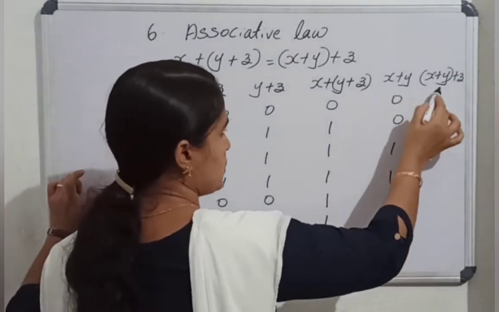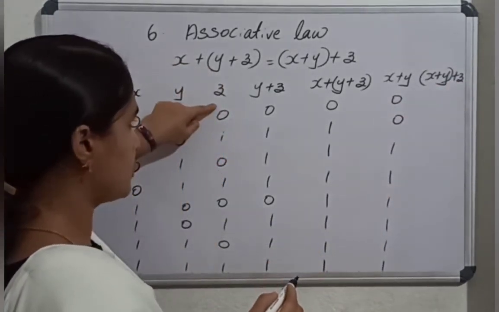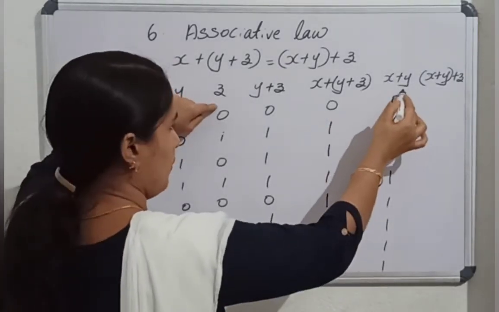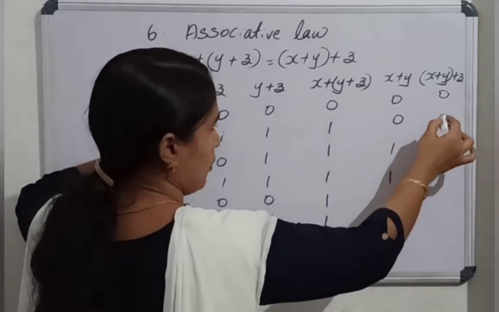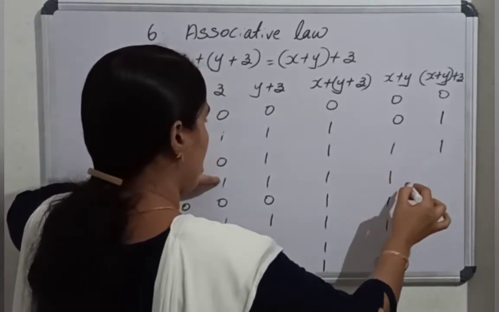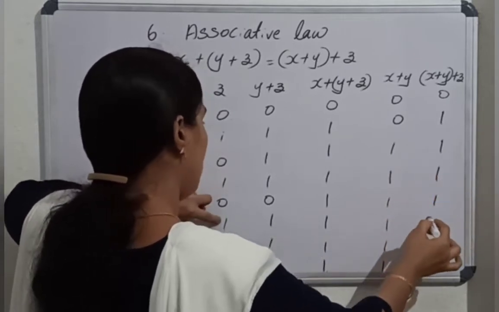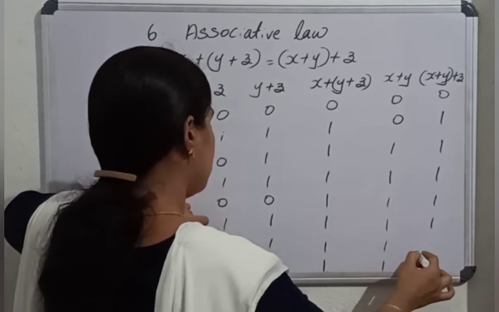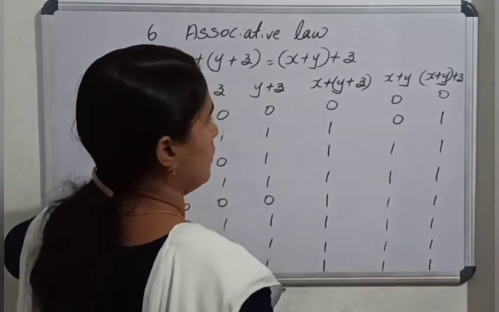Next one is x or y or z. This is z. This column or with this column. So 0 or 0 is 0, and 1 or 0 is 1. 0 or 1 is 1. 1 or 1 is 1. 0 or 1 is 1. 1 or 1 is 1. Then 0 or 1 is 1, and finally 1 or 1 is 1.